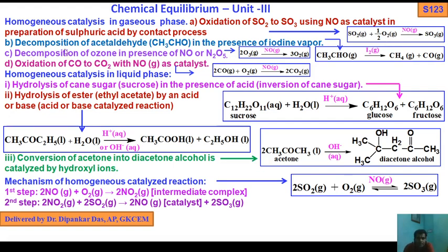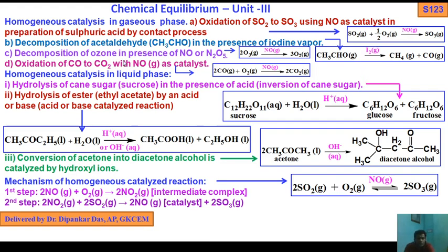Another example: decomposition of acetaldehyde, CH3CHO, in the presence of iodine vapor. CH3CHO is a gas, acetaldehyde. In the presence of iodine vapor, you get methane and carbon monoxide, CO. So this is also an example of homogeneous catalysis in the gaseous phase.